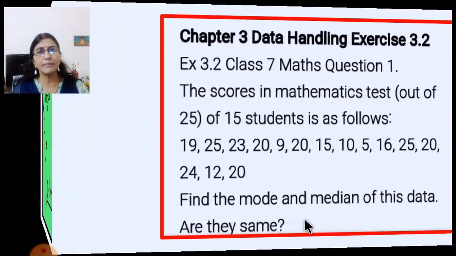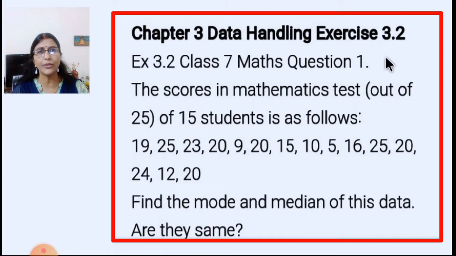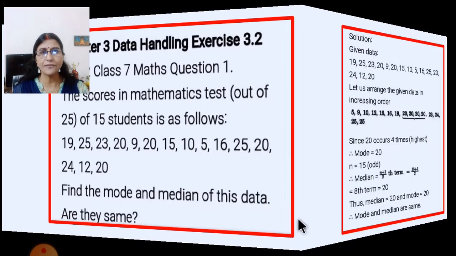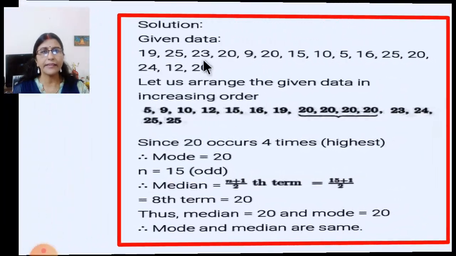Now let us do some questions of exercise 3.2. This is question number 1. The scores in a mathematics test out of 25 of 15 students are as follows. These are the scores given in the maths test, and you have to find the mode and median of this data. Are they the same? This also we have to find out. So let us find out. This is the data given.